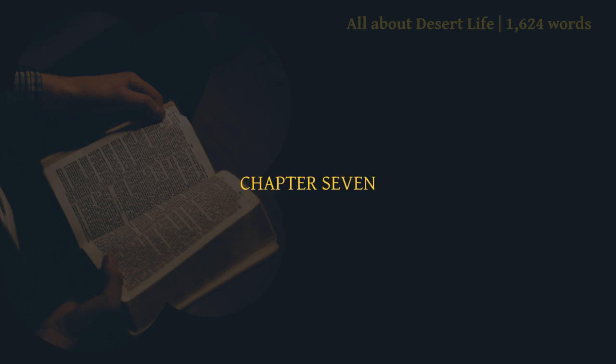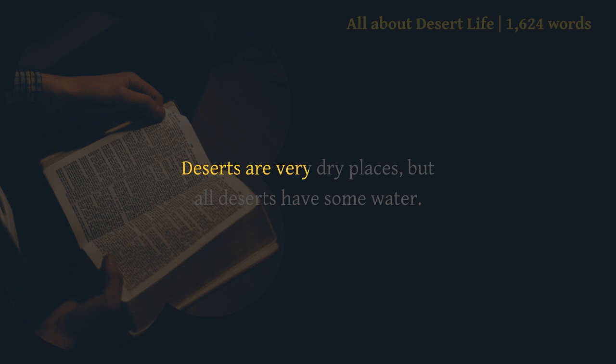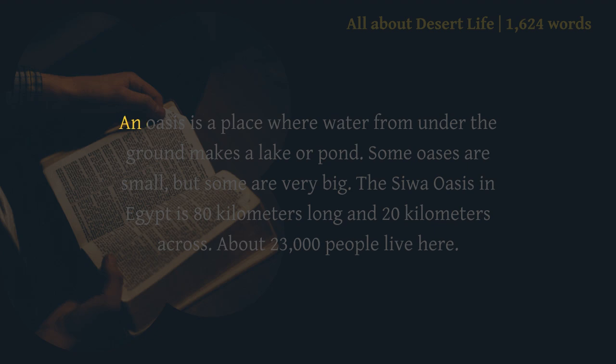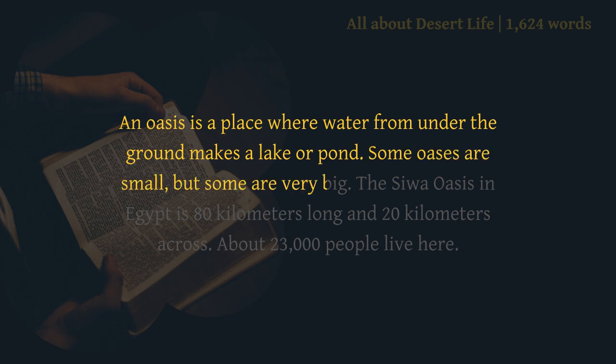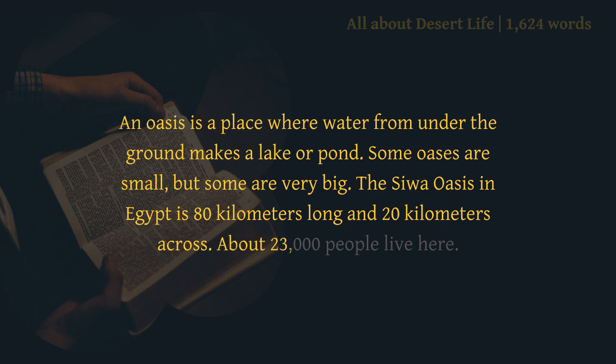Chapter 7. Water in the desert. Deserts are very dry places, but all deserts have some water. An oasis is a place where water from under the ground makes a lake or pond. Some oases are small, but some are very big. The Siwa Oasis in Egypt is 80 kilometers long and 20 kilometers across. About 23,000 people live here.